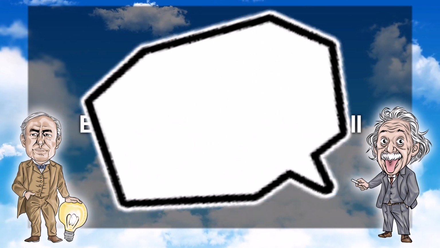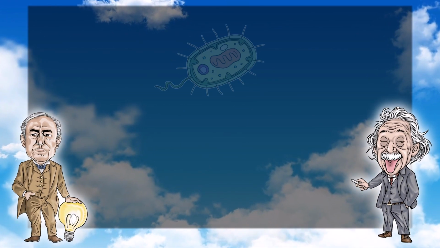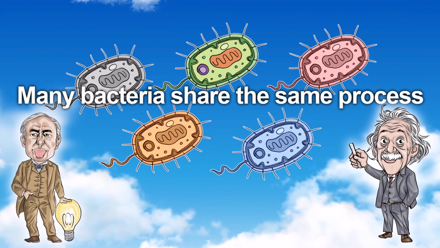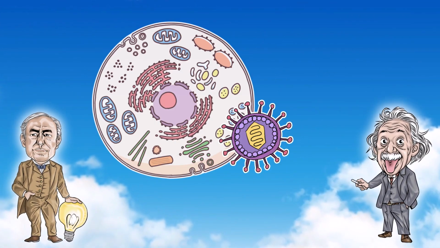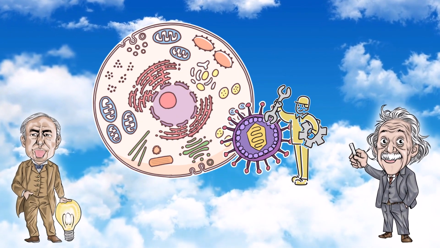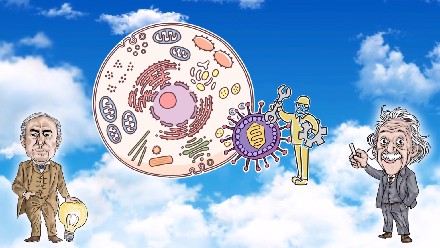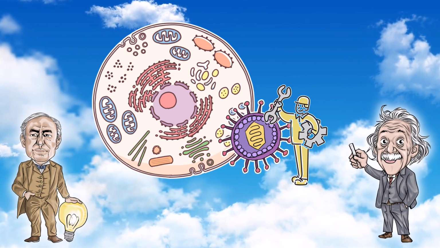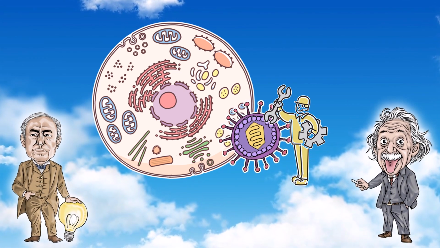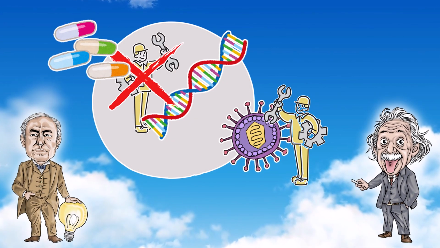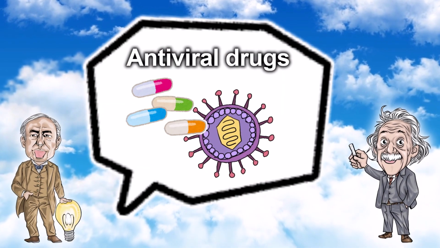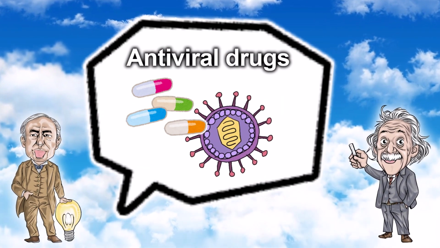I see. Moreover, because the function of making bacterial cell walls is common to many bacteria, one antibiotic can work on many different bacteria. Antibiotics are so powerful. However, when it comes to viruses, they hijack human cells and use the ribosomes of human cells. That's true. So antibiotics that stop the ribosomes of bacteria won't work, right? Exactly. That's why antibiotics don't work on viruses like the novel coronavirus. I see. On the other hand, if we create a drug that stops the ribosomes of human cells, it could harm normal cells. Then, how do medications for influenza and coronavirus work?